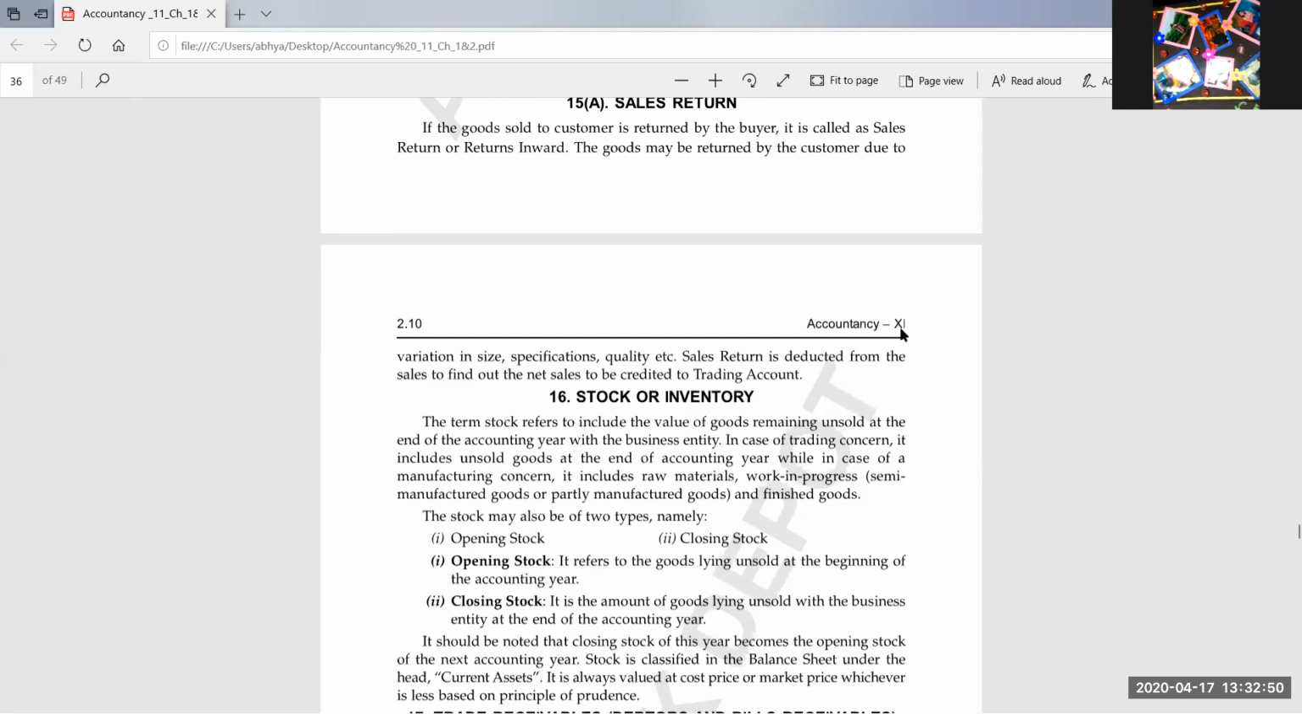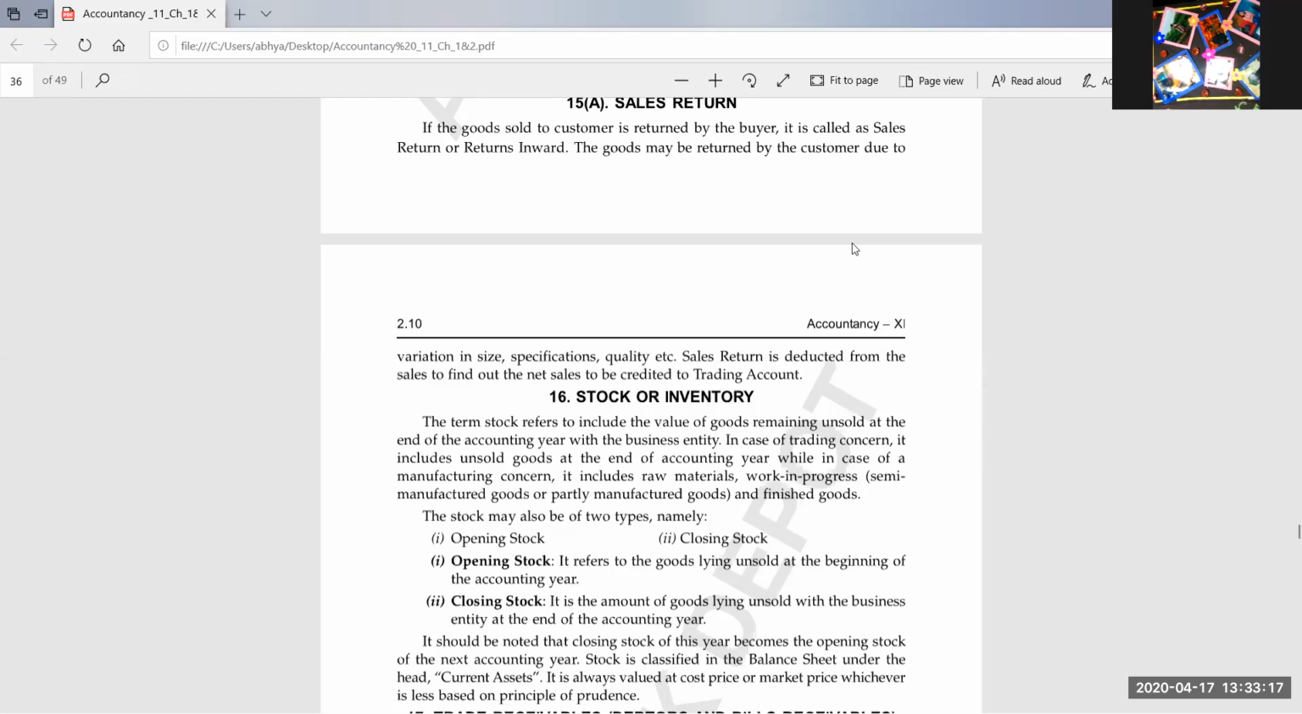Suppose a fruit vendor is there, and he is selling fruits, only mangoes. One day he went to the fruit market and purchased 50 kgs of mangoes. In a single day he purchased 50 kgs of mangoes, so his purchases will be 50 kgs of mangoes.